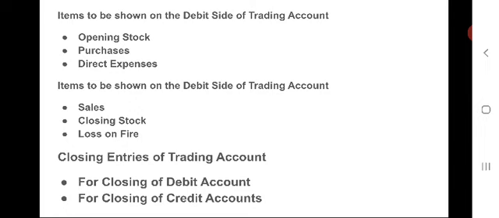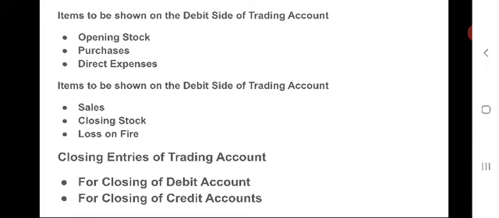After closing the debit accounts and credit accounts, trading account has to be balanced. For balancing, if any gross profit is seen, the entry should be trading account debtor to profit and loss account.